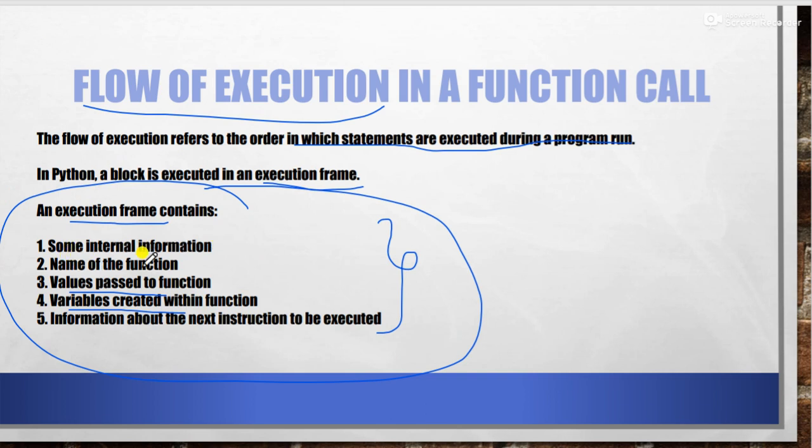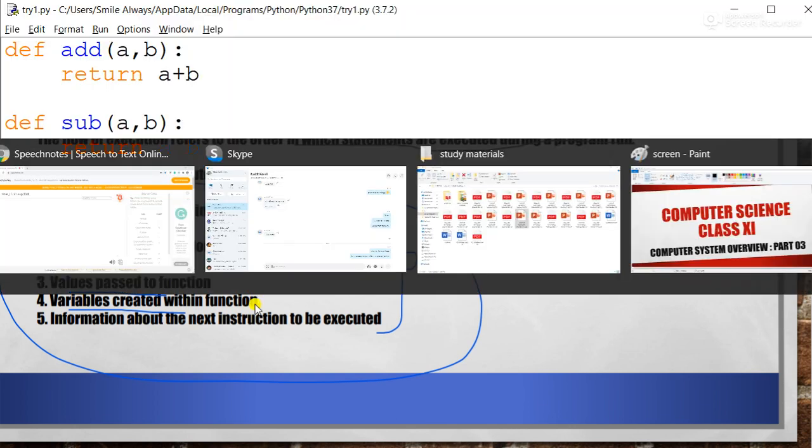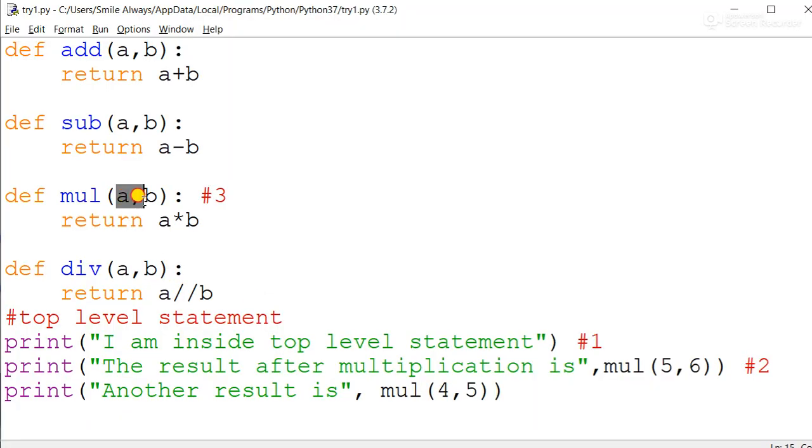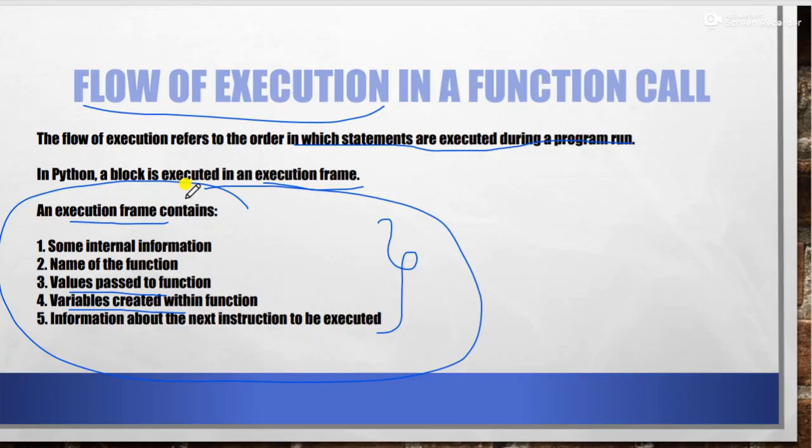Second is the name of the function. For example, this time it was mul, multiply. Third, values passed to the function. We have passed two values two times. First time 5 and 6 will go. Second time 4 and 5 will go. Then next is variables created within the function. We have created a and b in both the cases. You can see over here we have created a and b. So this will go in the execution frame.